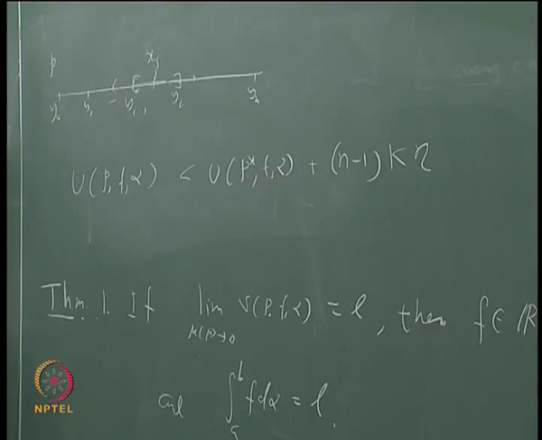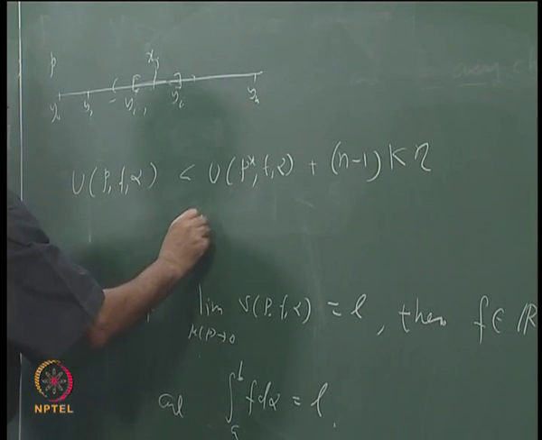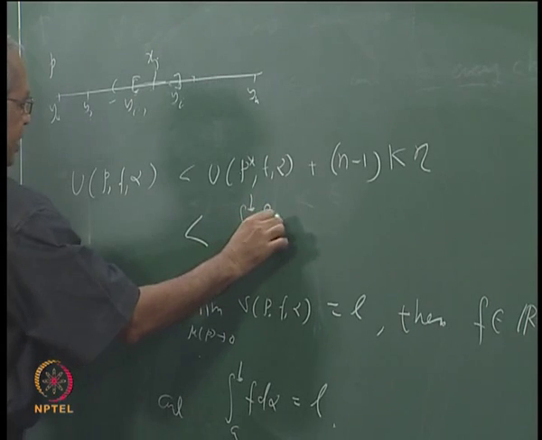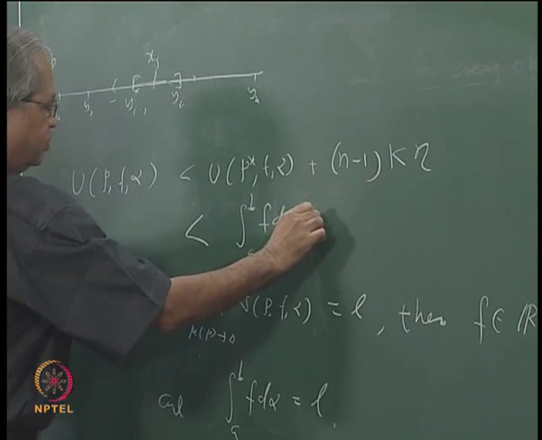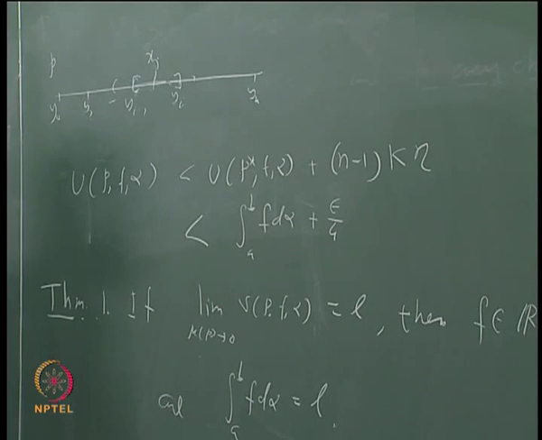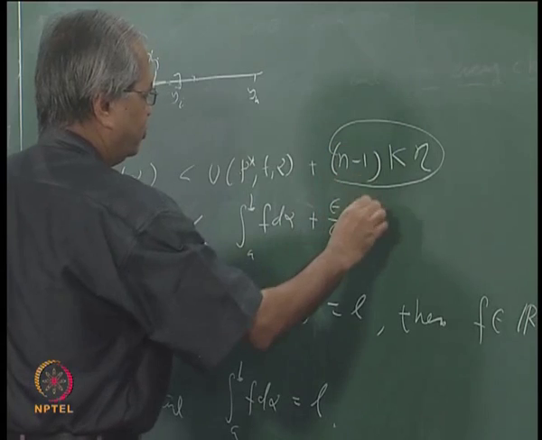Now at this point we can make a choice for this eta. I said that I will not write the eta value right now. We know that this first term is less than the integral from a to b of f d alpha plus epsilon by 4, and I will choose eta in such a way that this number also becomes less than epsilon by 4.